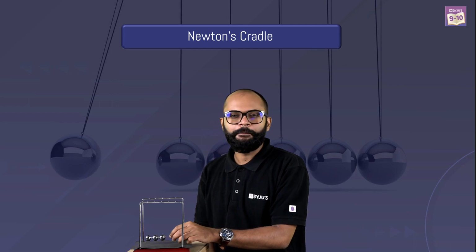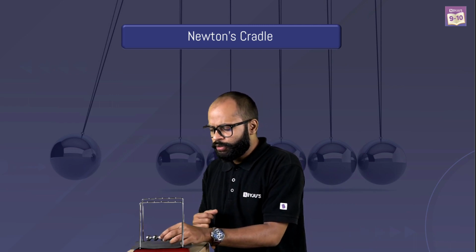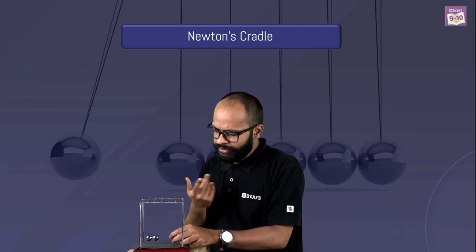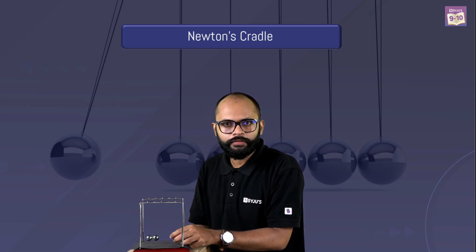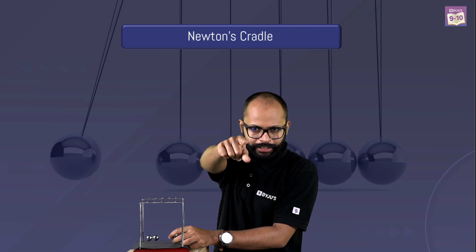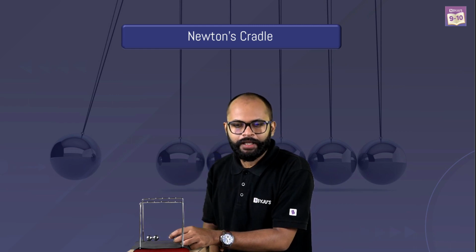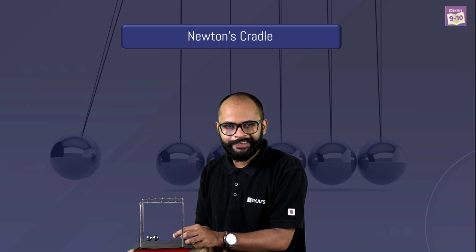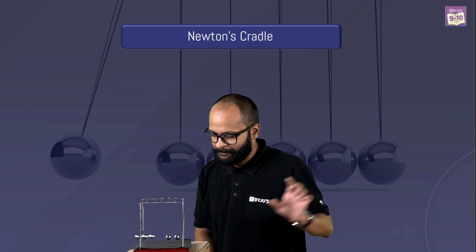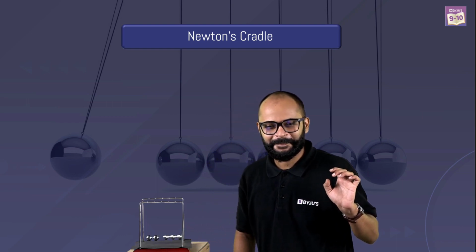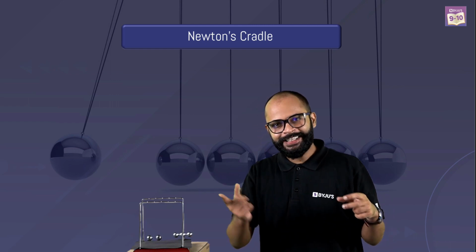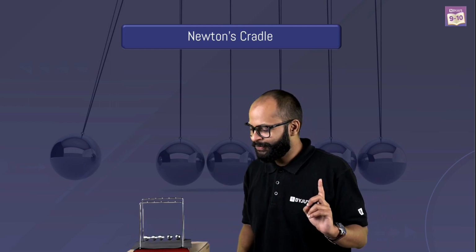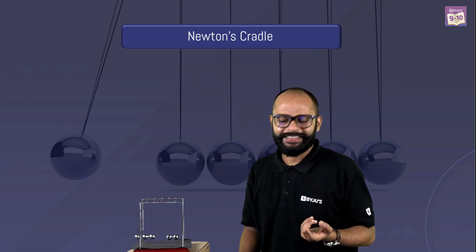But you know what? The most amazing thing happens when you release three. Because intuitively, I'm feeling, sir, I'm releasing three. Here are two. I don't know what will happen. Right? Can you guess what will happen? Come on, tell me in the chat. Very quickly, tell me. What do you think will happen? Let's see. Can you notice it? When I release three, on that side also, only three balls go, right? Correct. Why is it happening?